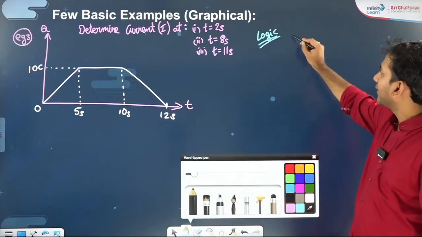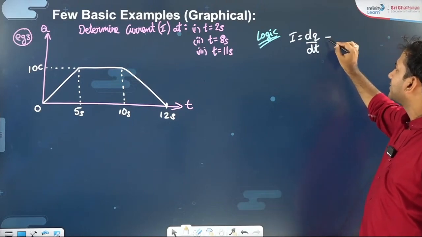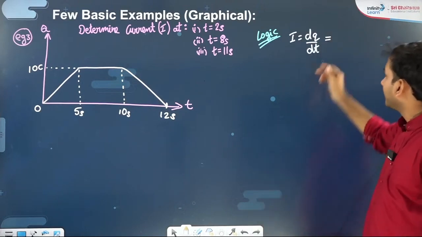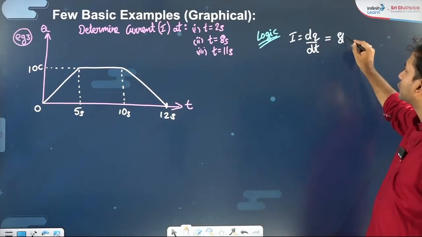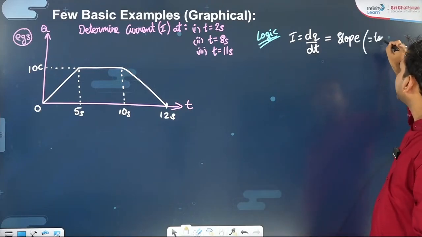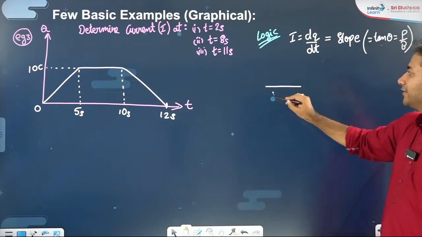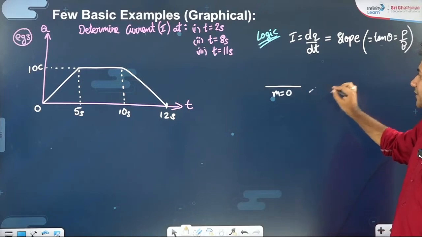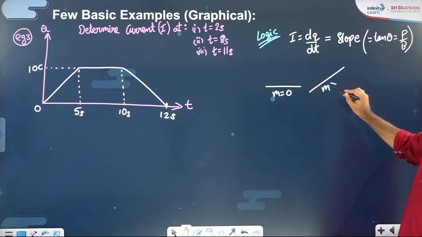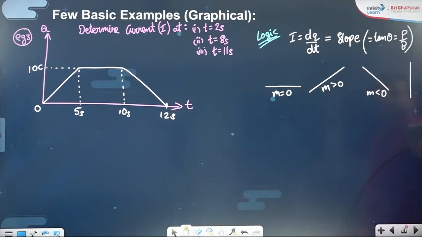You will say current will be equal to dq by dt. That means that will be slope. dq by dt, differentiation gives you slope. Perpendicular by base. Slope is tan theta, perpendicular by base. For your revision, if it's a horizontal line, slope is 0. If it is an increasing line, slope is positive. If it's a decreasing line, slope is negative. If it's a vertical line, slope is not defined.